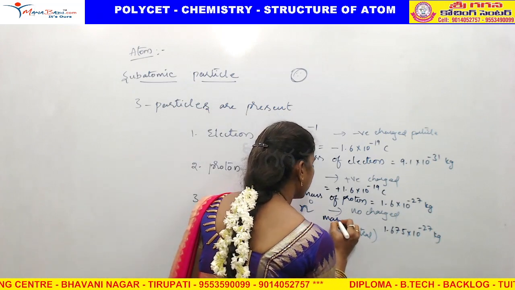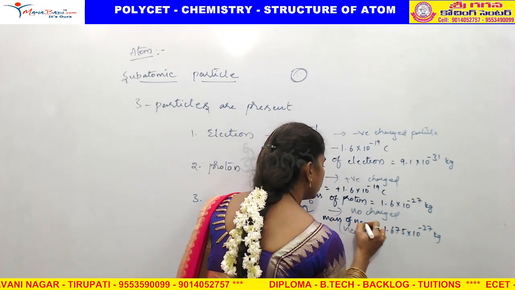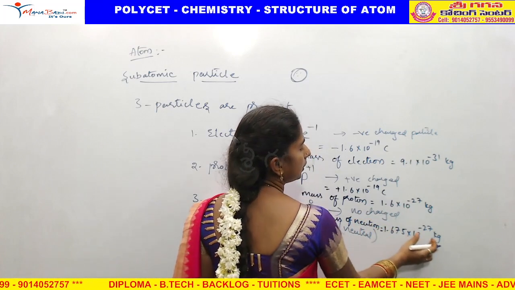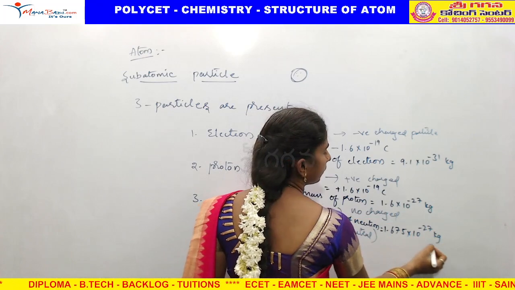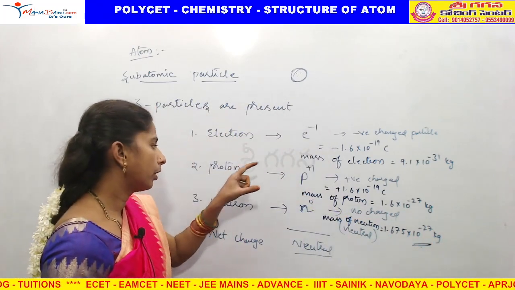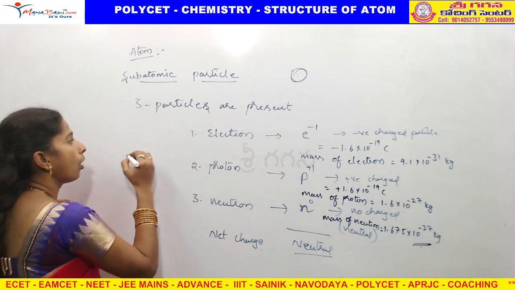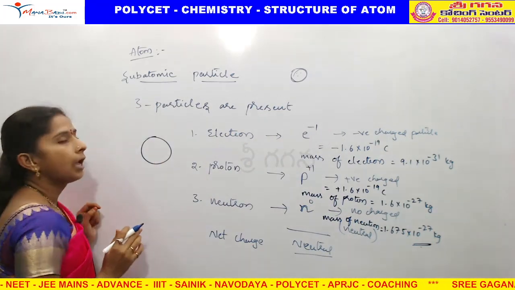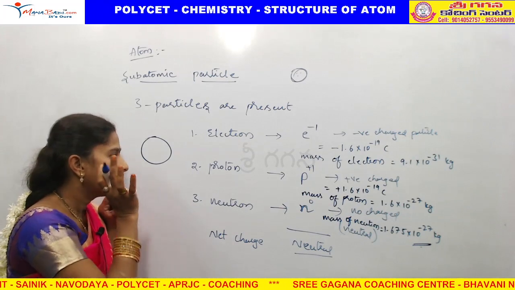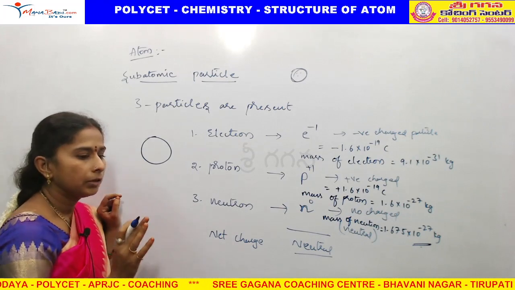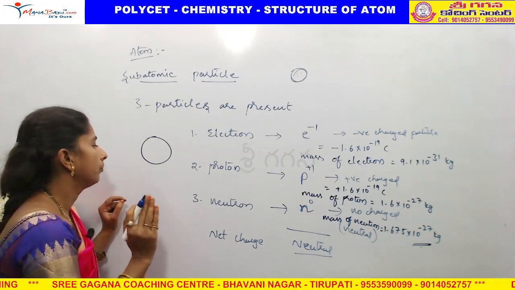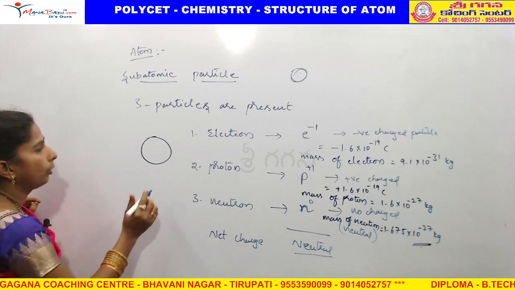Mass of a neutron is 1.675 into 10 power minus 27 kg. These three, electron, proton, neutron, are present inside the atom. Where they are present, how they are arranged, and what the stability is, everything we are going to know about the atom in the atomic model.